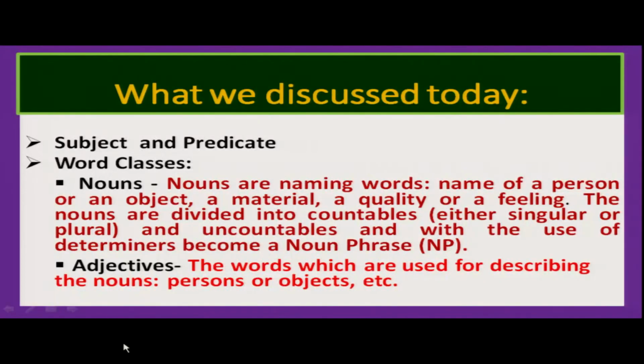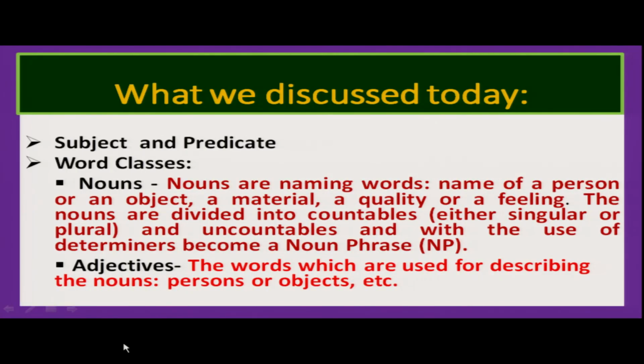So nouns are one type of word class and they are the naming words, and they can be divided into countables and uncountables, and nouns, by themselves or with the determiners, become noun phrases. And we have also noun phrases in this grammar book, and in other chapters we will discuss what is a noun phrase and what are the words which are used in a noun phrase. So today we also discussed adjectives.